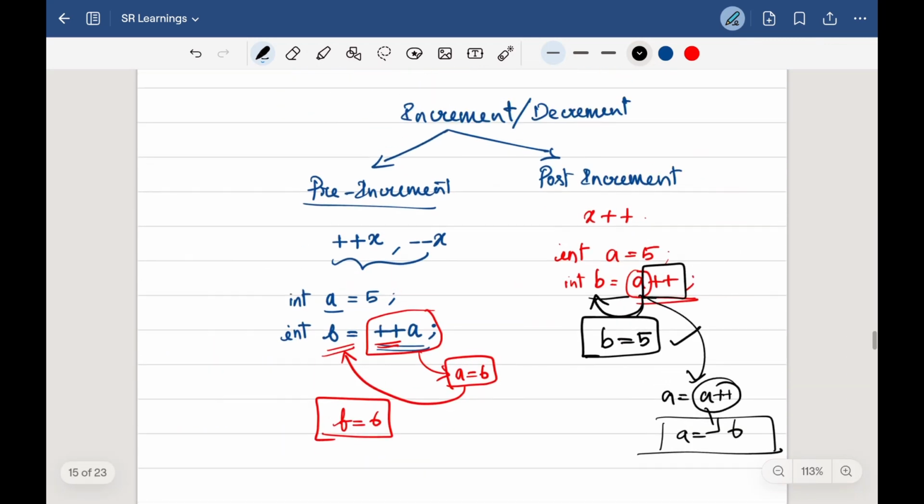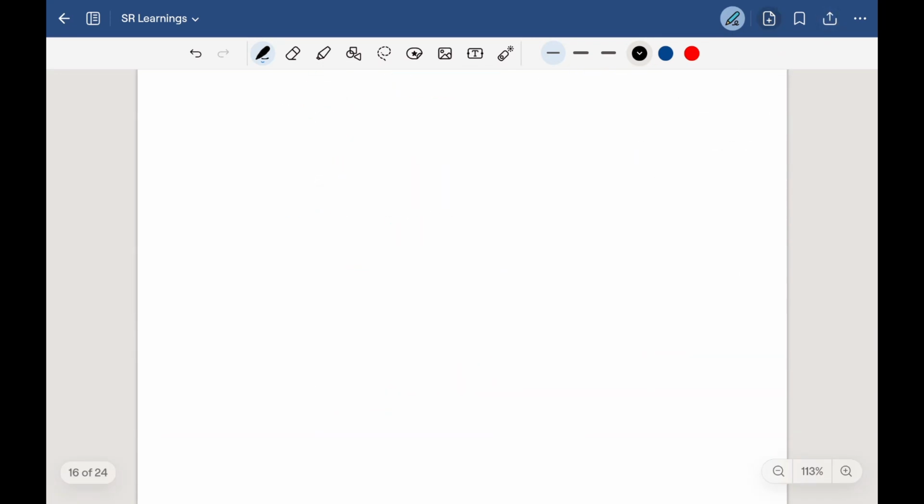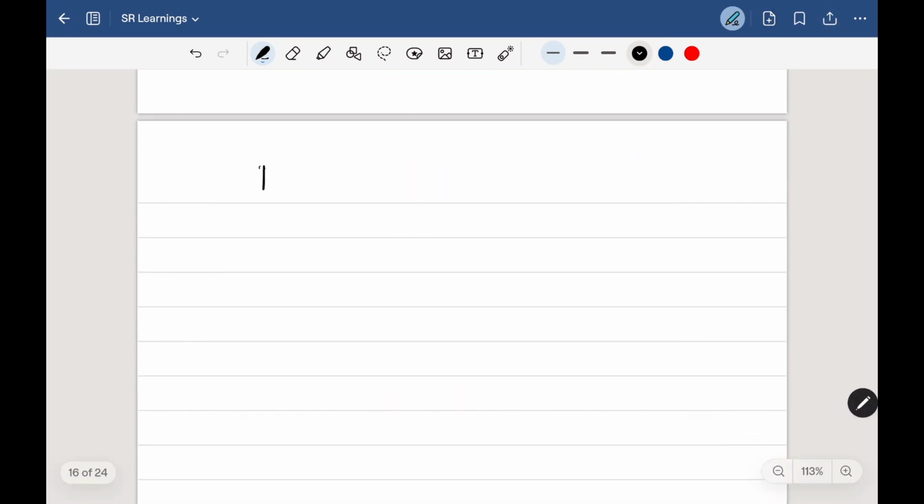In a similar manner, we will have pre-decrement and post-decrement.